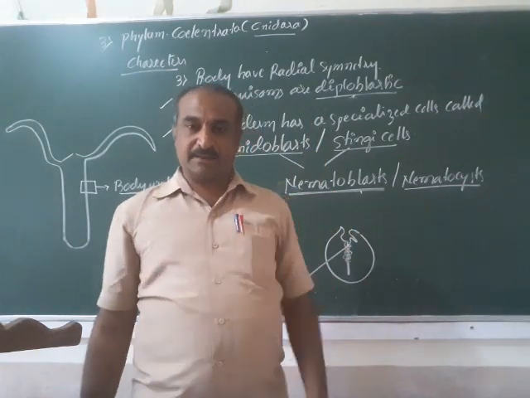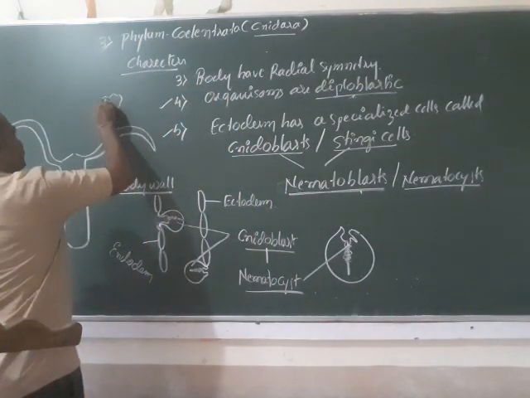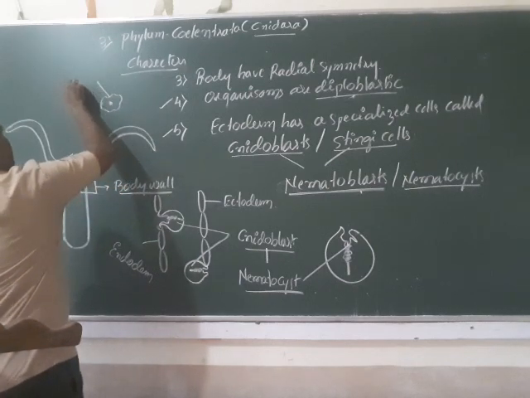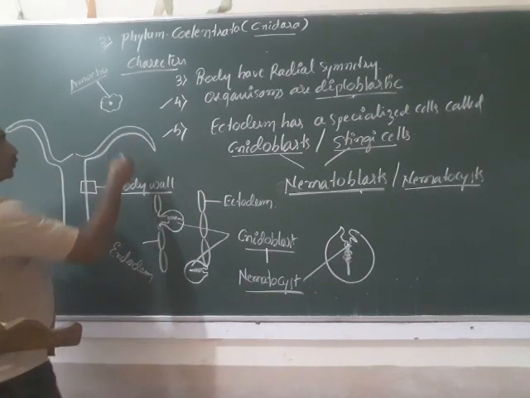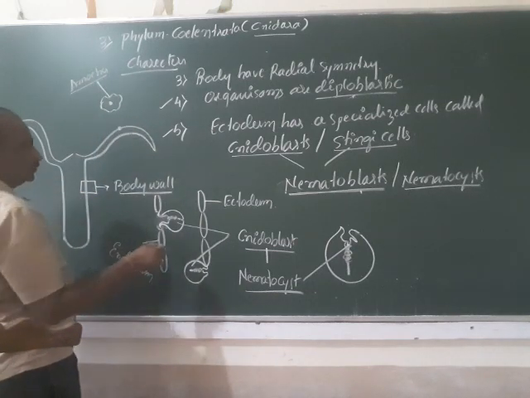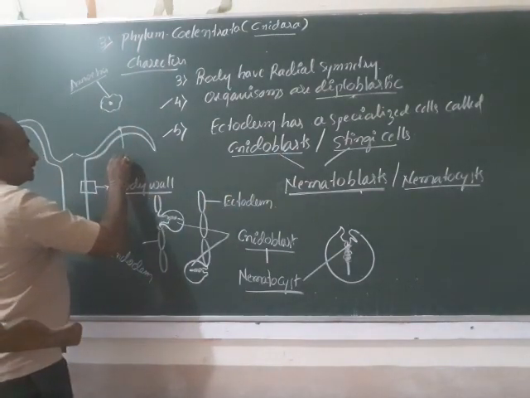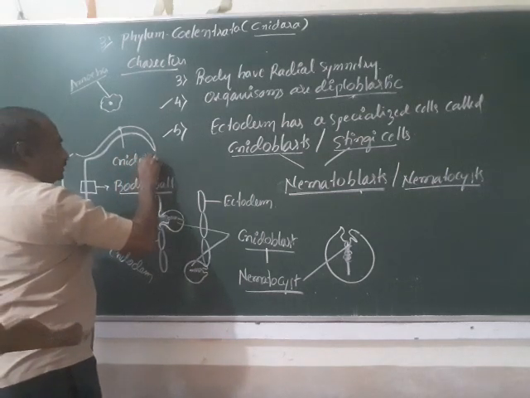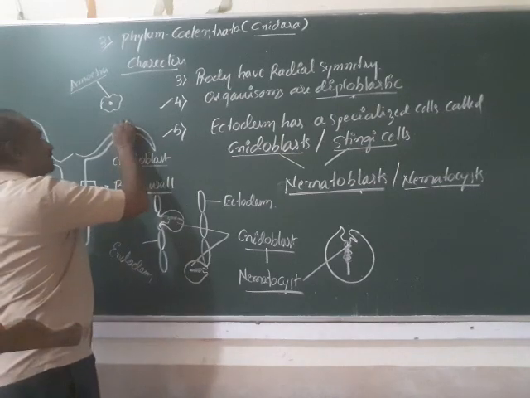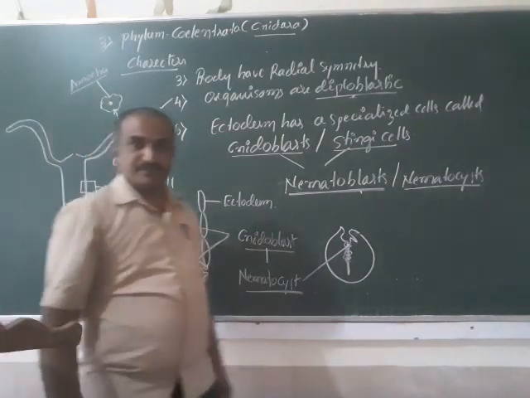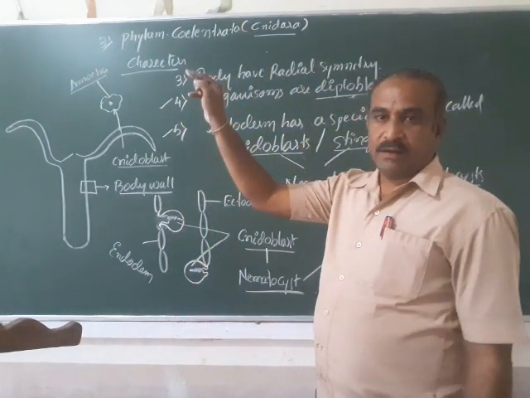When any prey comes near this, say there is one prey here, think that it is an amoeba, the cells here, which I said are nidoblast, will punch the amoeba like a hand punch.